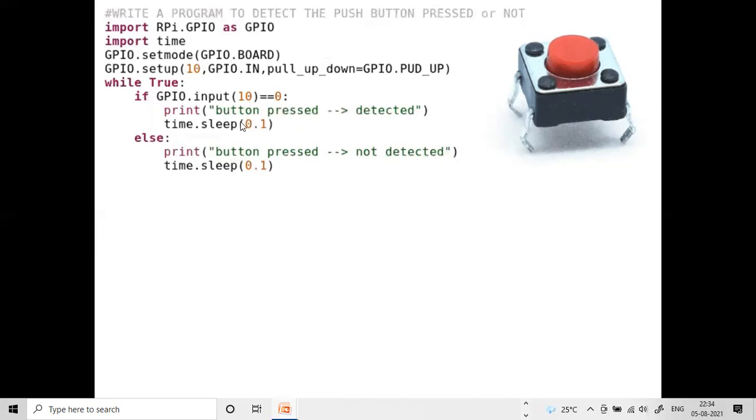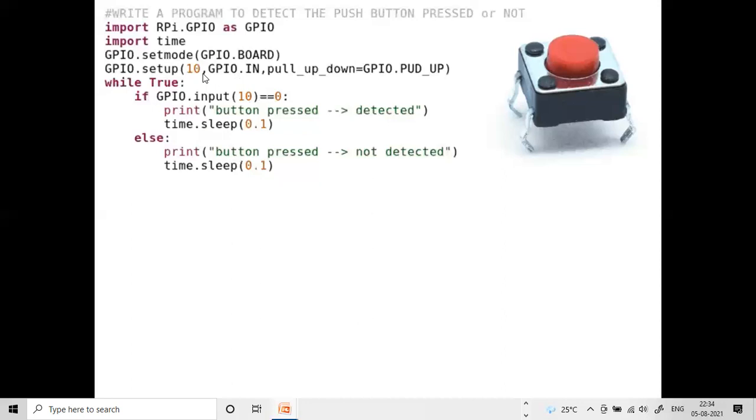Here, whenever the button is pressed, we are going to see the output as button pressed detected. If we are not using the button or we have not pressed the button, we are going to see button pressed is not detected. Both the programs are the same, but here one extra line is added, that is the initialization of the button.